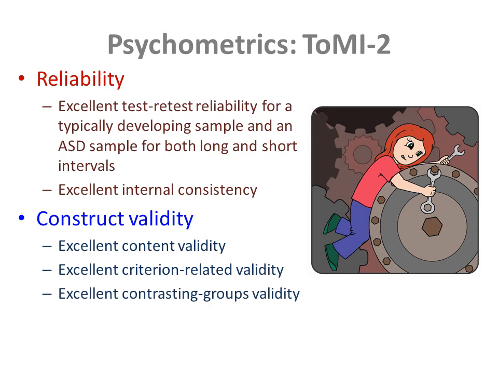It also has excellent contrasting groups validity, and it distinguishes younger from older children and children with and without developmental delays. Four articles published in the Journal of Autism and Developmental Disorders are available at theoryofmindinventory.com. They describe the rigorous psychometric evaluation of the Theory of Mind Inventory, and more specific statistics are also offered in the technical manual for the Theory of Mind Inventory-2.